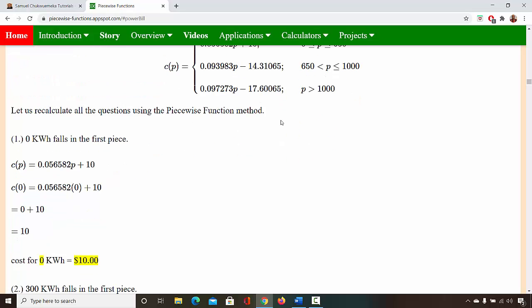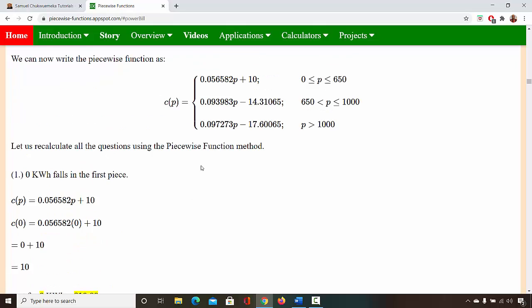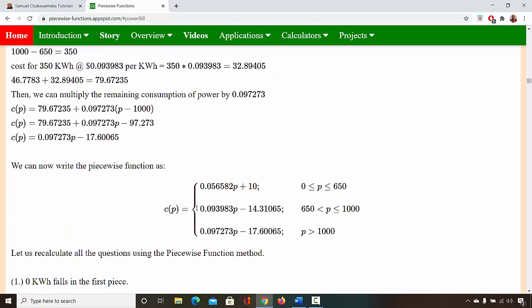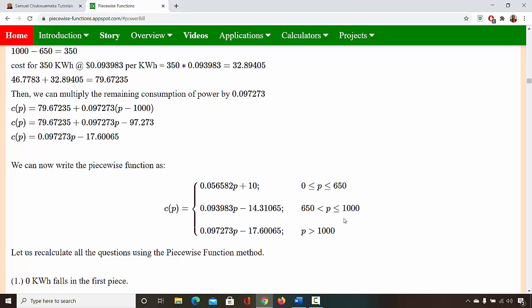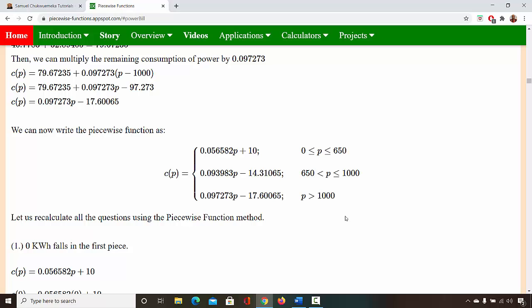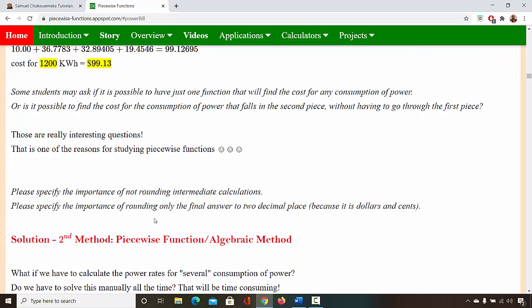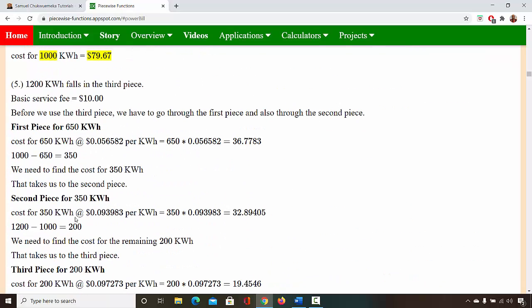That's it. 700, I know it falls in the second piece, so I use this function right away. 0.093983 times 700 minus 14.31065. So you see, I just do it like 2 steps. I substitute and I solve, rather than going through several steps like I did in the arithmetic method.